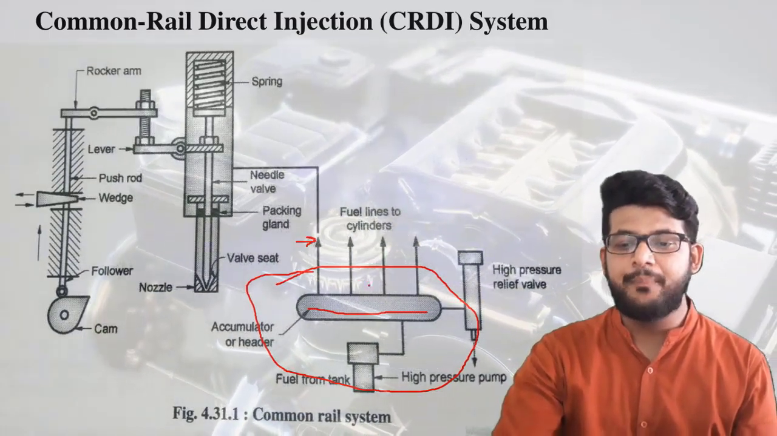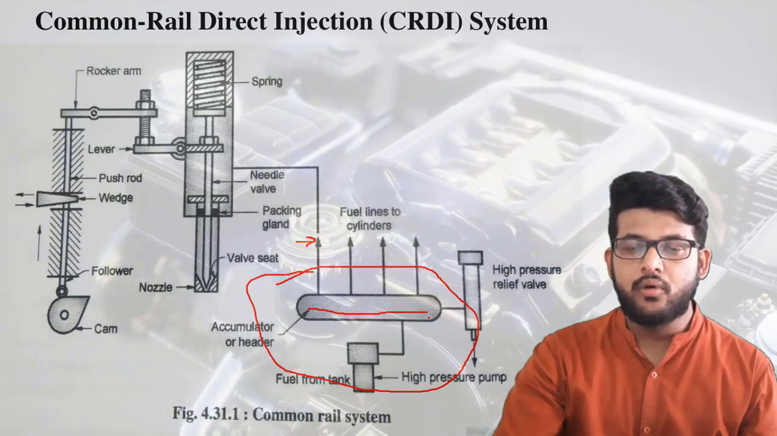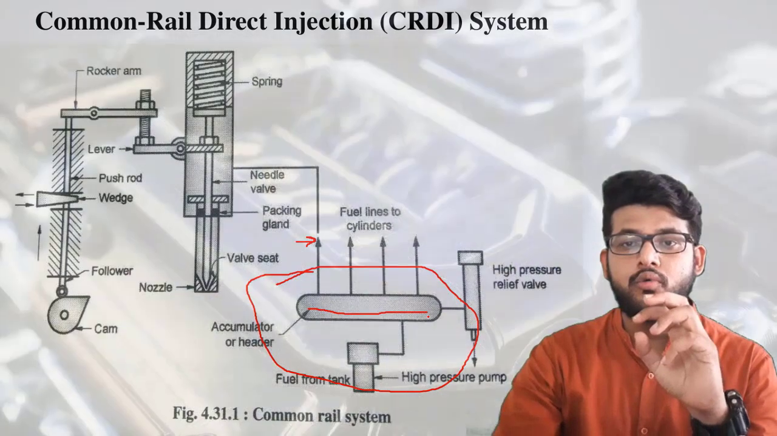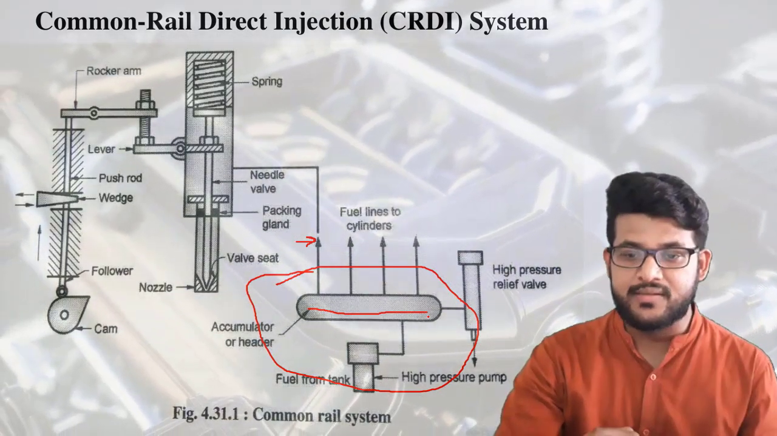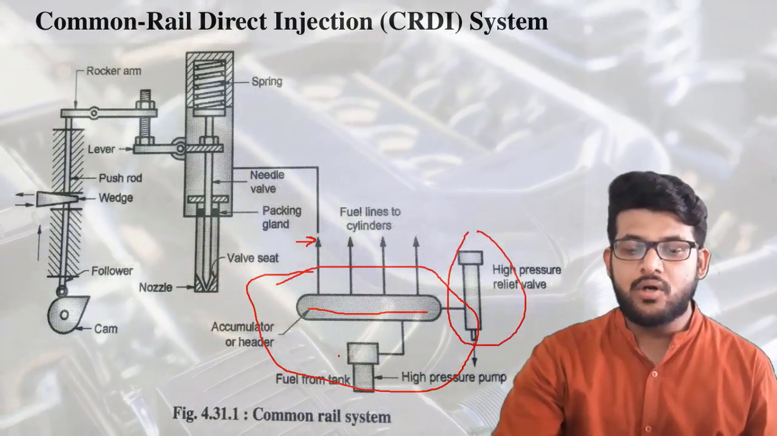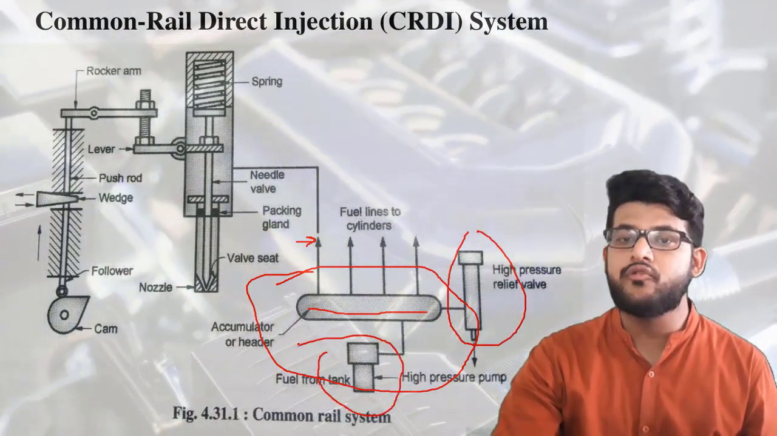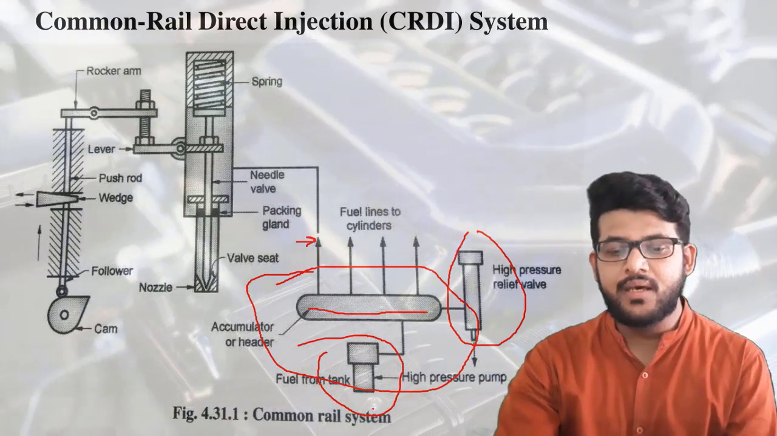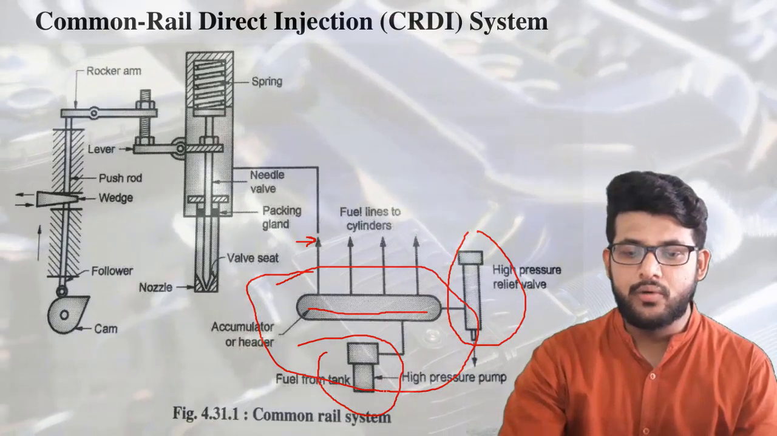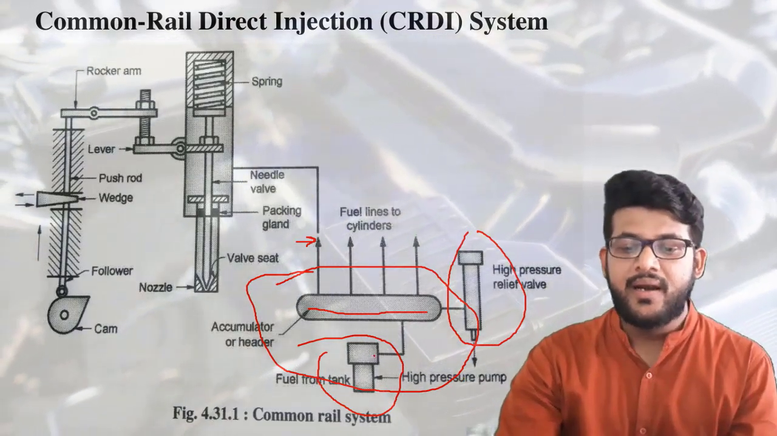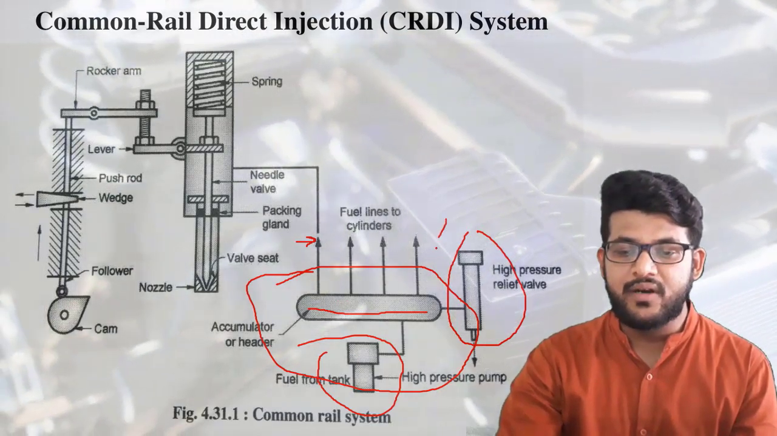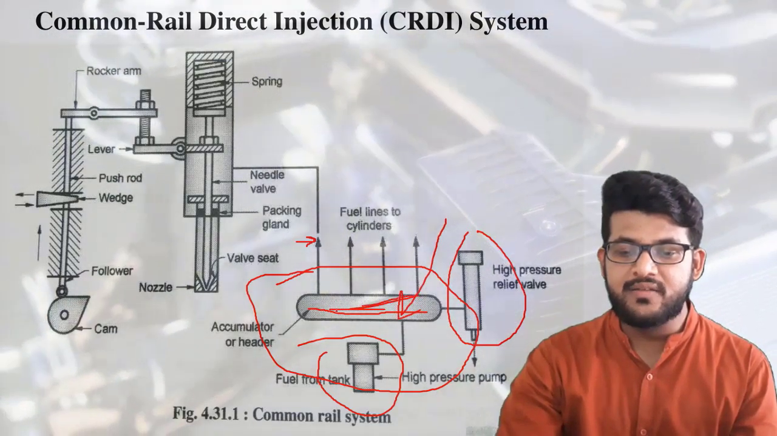Now what is happening? This is the common rail, where we are supplying the fuel to the individual injectors. A high pressure relief valve is also given here. One pump is also connected with it, and it is connected with the fuel tank also. The fuel tank is connected with the pump. The high pressure pump will create extra pressure, and this pressurized fuel is now injected into the common rail. This part is our common rail.